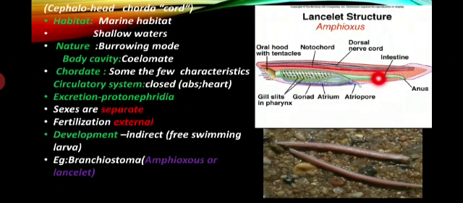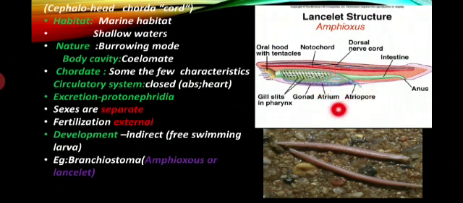So these are a few common characteristics present in the chordate group, in the invertebrate group of cephalochordates. All these features are shared with vertebrates. On the other hand, cephalochordates lack some features found in most true vertebrates.